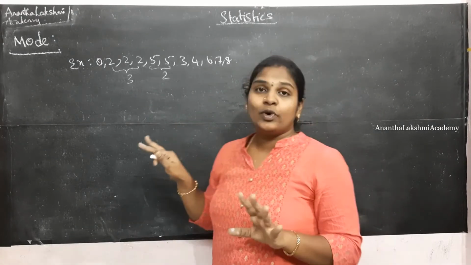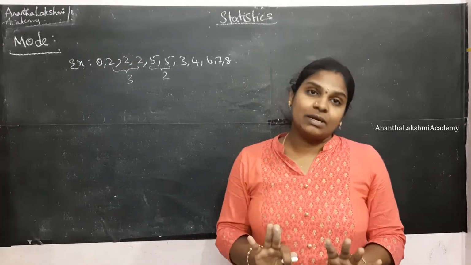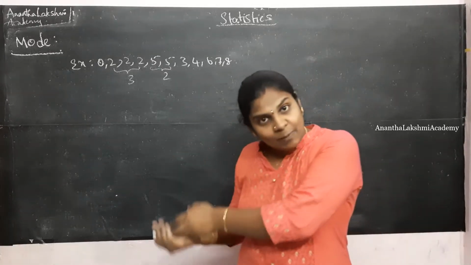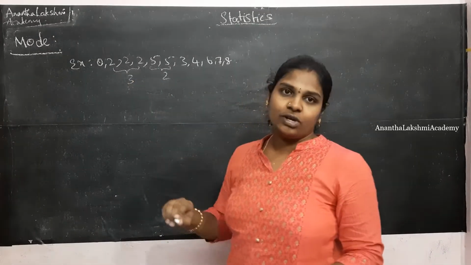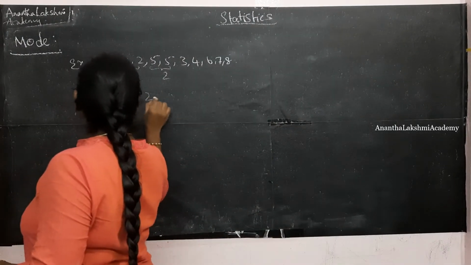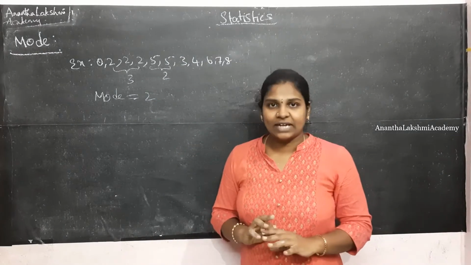So what is the mode? The observation which occurs the maximum number of times is defined as the mode. So the mode in this example is 2, because 2 is the observation which occurred the maximum number of times.